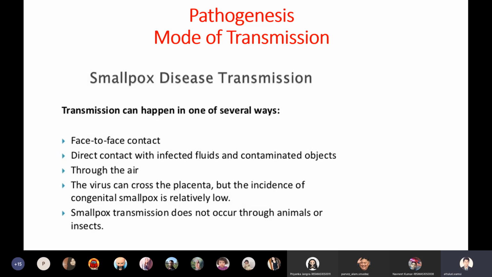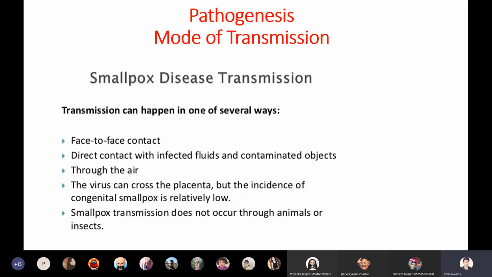Even through the air of an infected patient, we can be exposed. Very deadly, and it can easily contaminate a large population. By the name itself, you can understand how deadly the smallpox pandemic once was. So smallpox is an airborne infection.